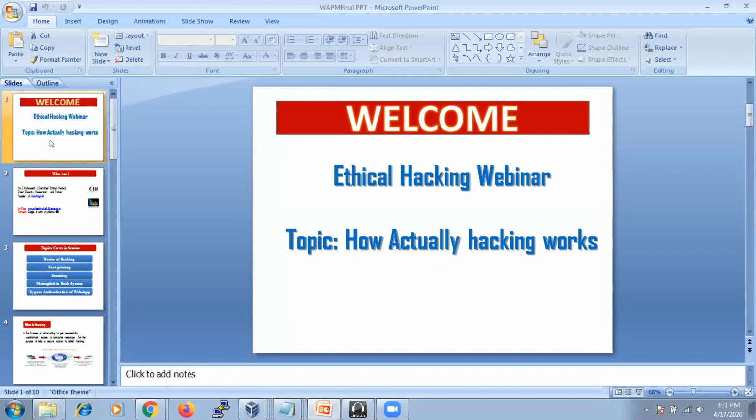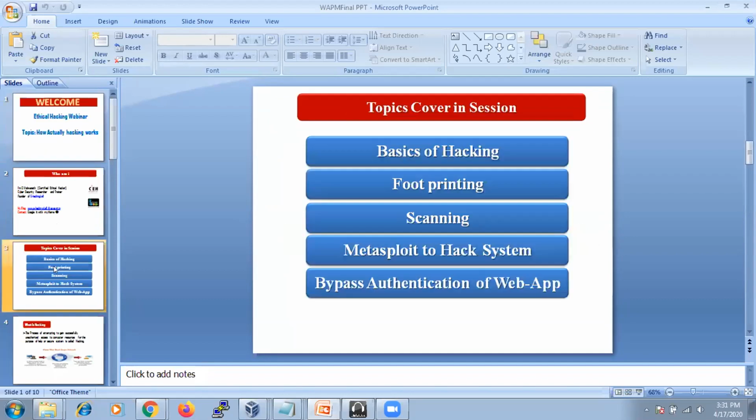Before that, the basics: what is hacking, how many types of hackers there are, and what the hacking process is, you need to know. Today we are going to cover all these topics. We start with the basics of hacking, then footprinting, and then the scanning module, all in real time.